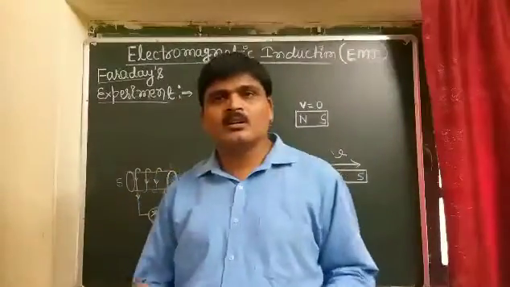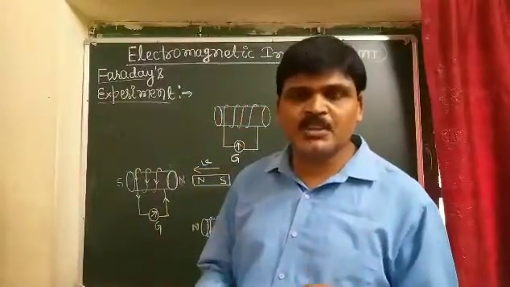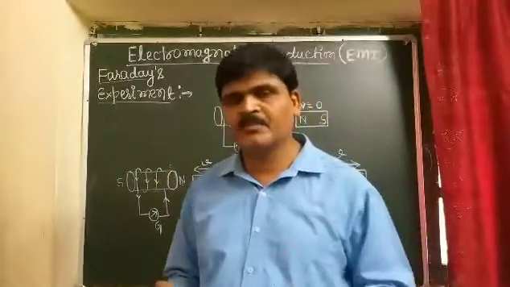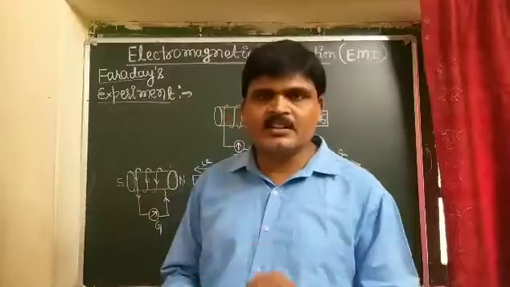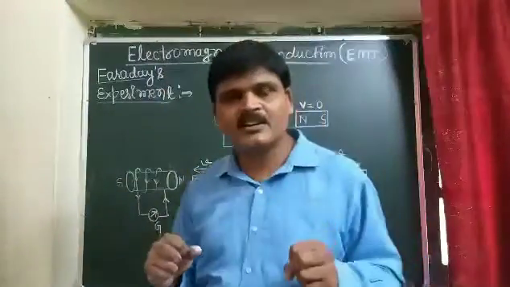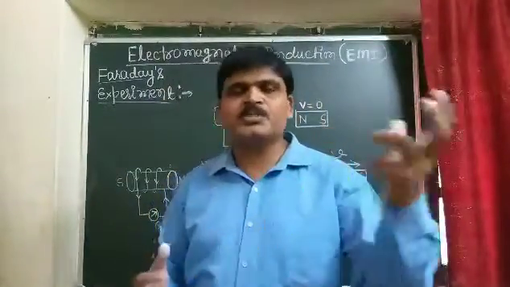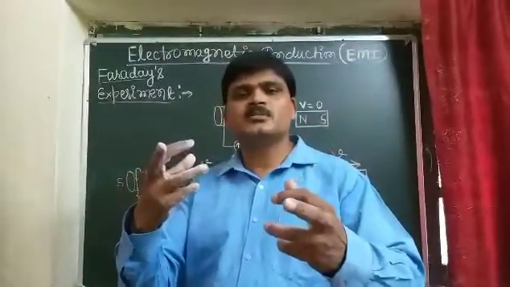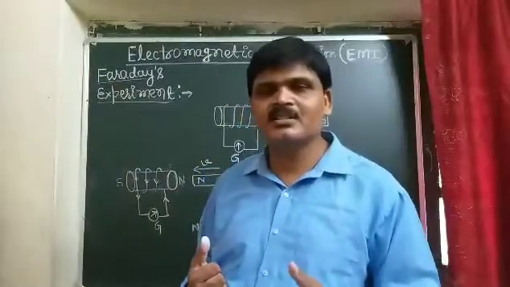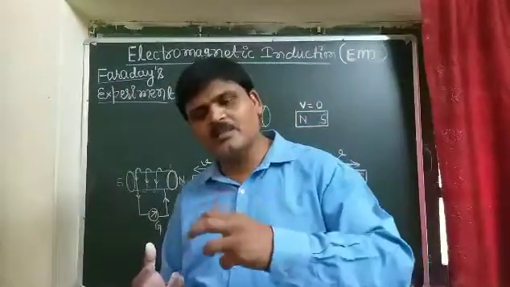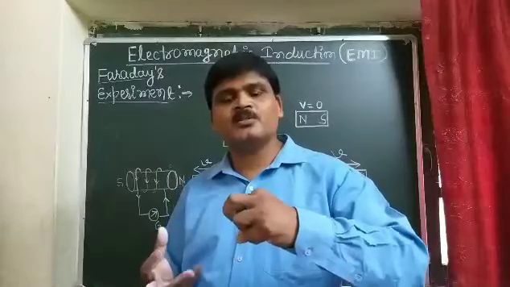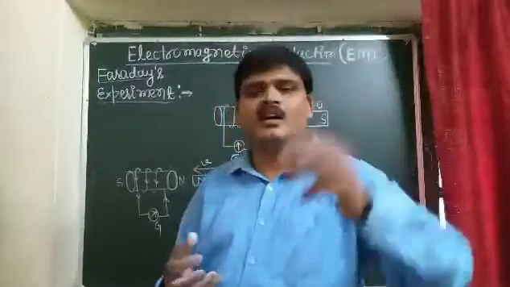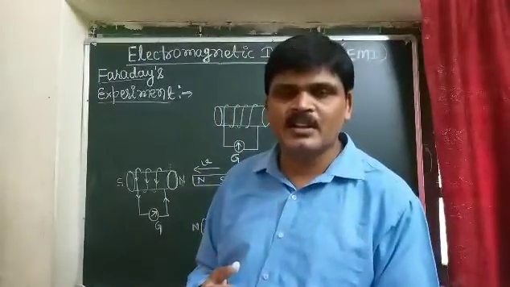And students, our earlier experiment shows that current produces a magnetic field around it. Then the scientist Faraday thought that if current produces a magnetic field, then the reverse must also be possible. It means that if current produces a magnetic field, then a magnetic field should also produce an electric field.